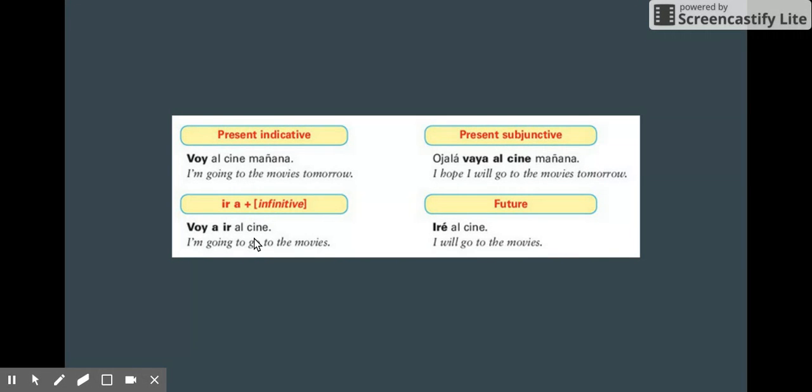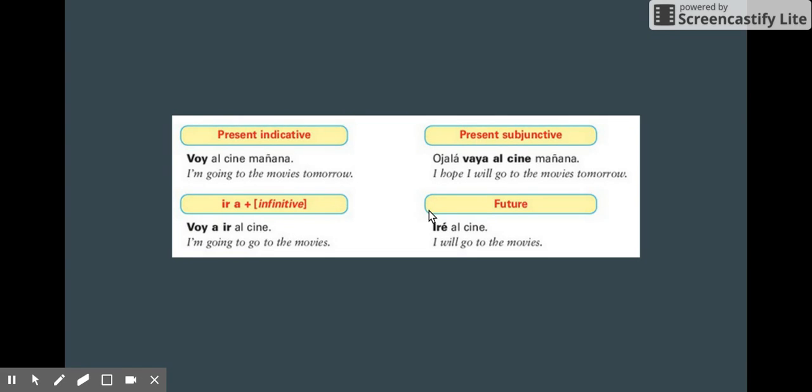Another way to express a future action is using the structure ir a plus an infinitive verb. So voy a, and then an action in the future, and the infinitive expresses that you'll be doing that in the future. So voy a ir al cine, I'm going to go to the movies. Voy a caminar, I'm going to walk. So I can express an action in the future.